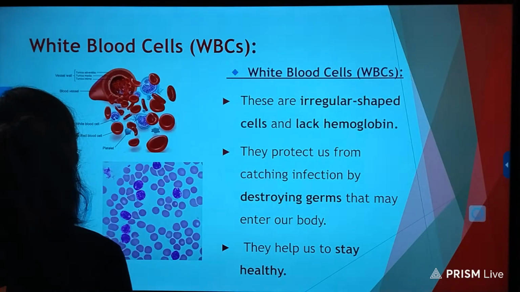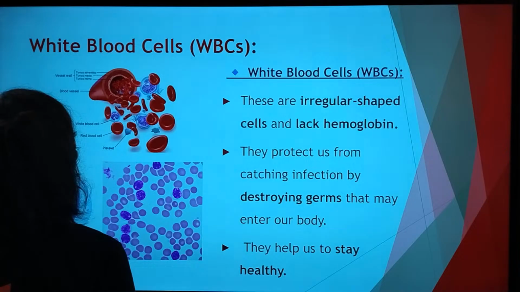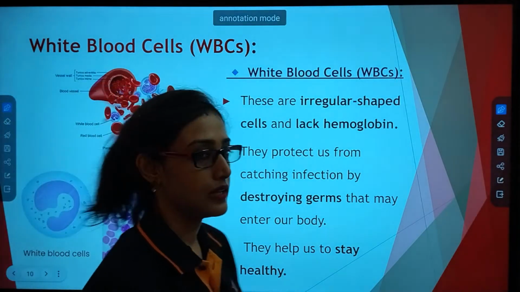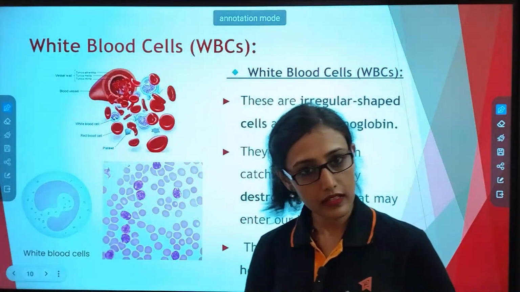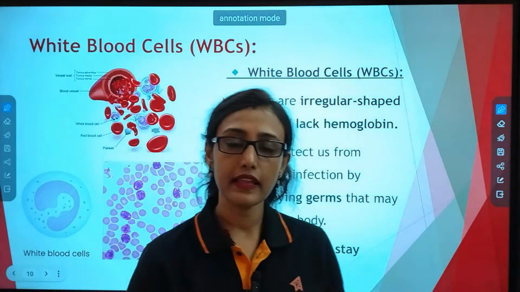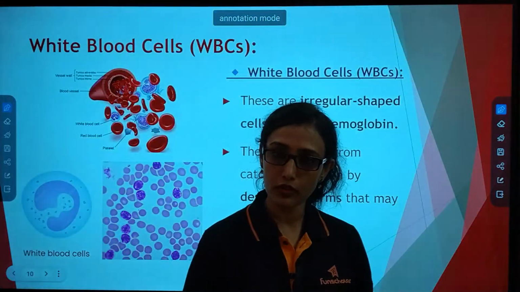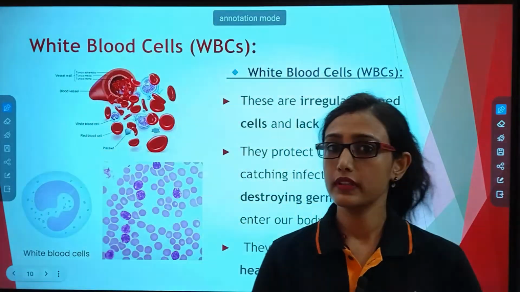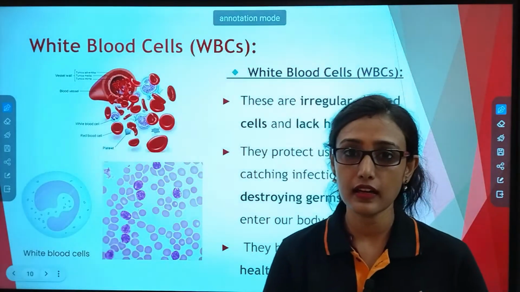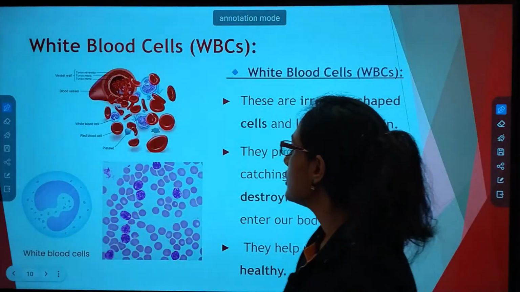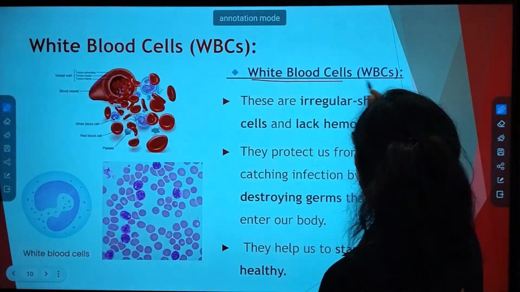Now next is white blood cell or WBC. Okay, white blood cells, they are white in color, right? So do you think they have the pigment hemoglobin within them? No, they don't have any pigment. That is why they lack any color and are known as what? White blood cells.